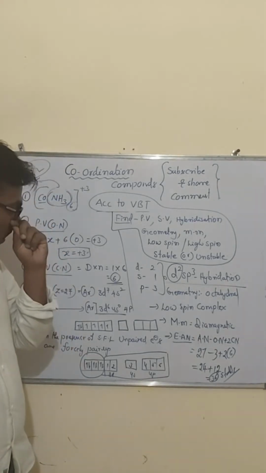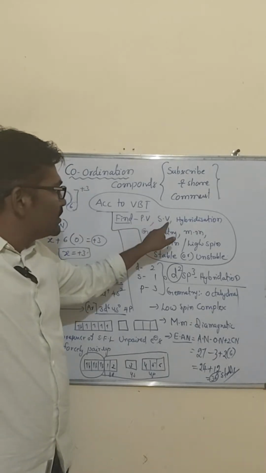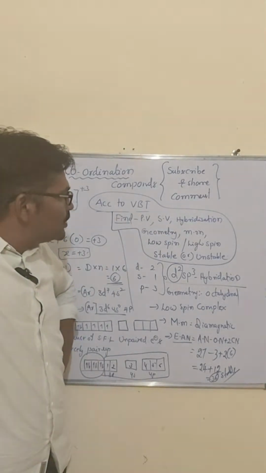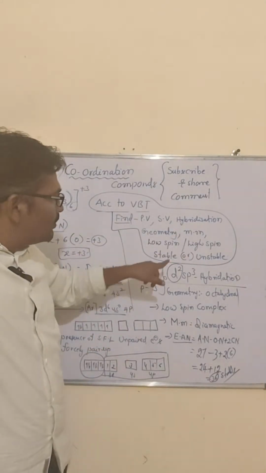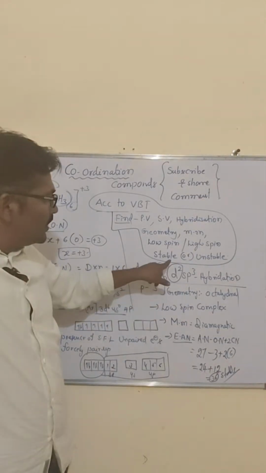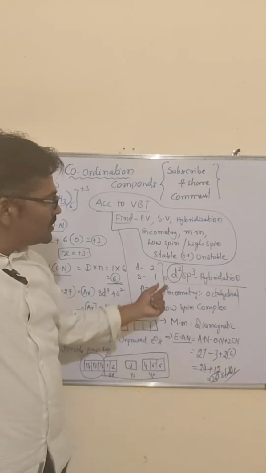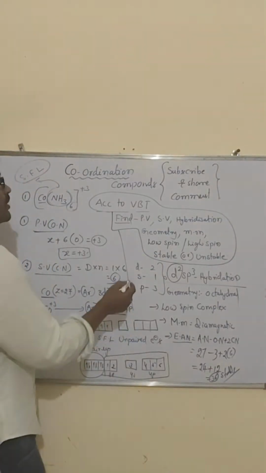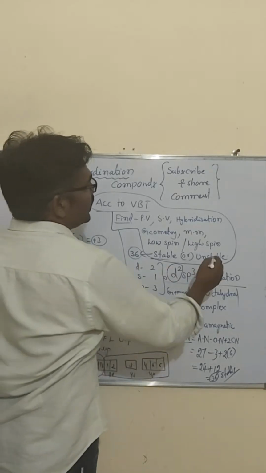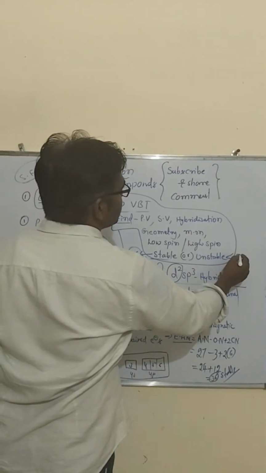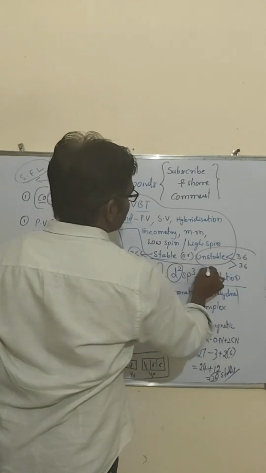So ఏమేం చేసాం? ఏమేం ఐడెంటిఫై చేసాం? ప్రైమరీ వ్యాలెన్సీ ఐడెంటిఫై చేసాం, సెకండరీ వ్యాలెన్సీ ఐడెంటిఫై చేసాం, hybridization based on the geometry, magnetic momentum, low spin, high spin, stable or unstable. Stable or unstable అనేది ఎలా చెప్తాం? Sir, effective atomic number in case if you get 36, that is stable. Sir, in case less than 36 or more than 36, then it is unstable.